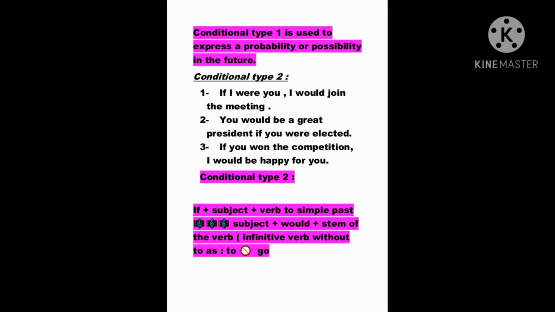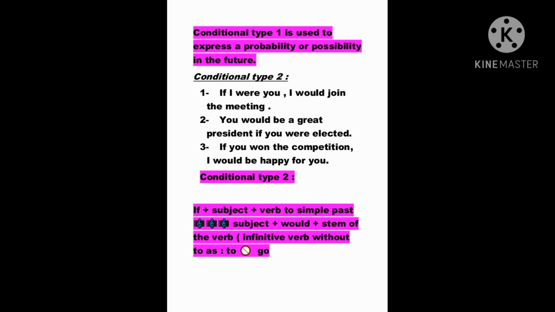Now we move to conditional type 2. If I were you, I would join the meeting. You will be a great president if you were elected. If you won the competition, I would be happy for you. Conditional type 2: we have if plus subject plus verb in the simple past. In the independent clause we have subject plus would plus the stem of the verb, which is the infinitive verb without to, as to go, so it's just go without to. That's the rule for conditional type 2.